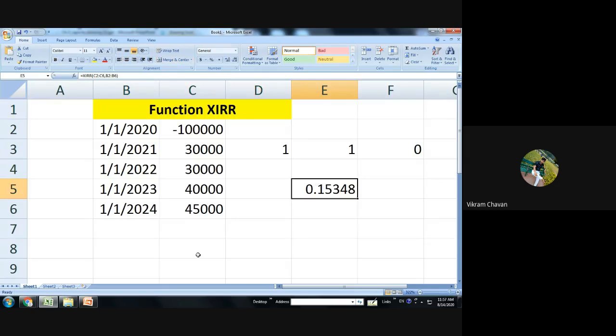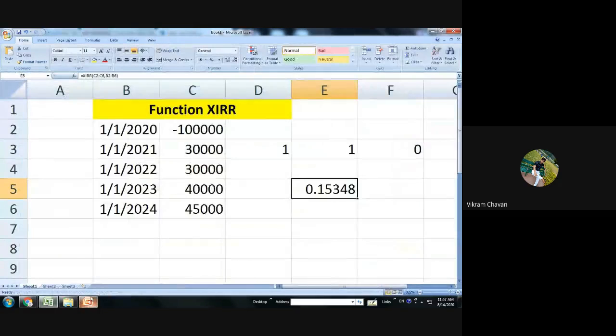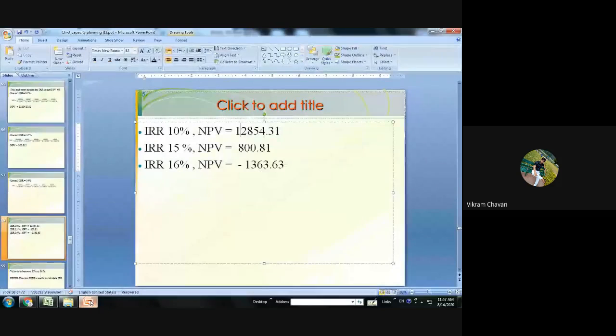But if you want to do it by hand, then we have to go for the iterative process, or you can go for the graphical method also. You can join all the points for these NPV values and find out the IRR where NPV is equal to 0. Any question, any doubt? How to calculate the IRR, internal rate of return? Everyone getting how to calculate?